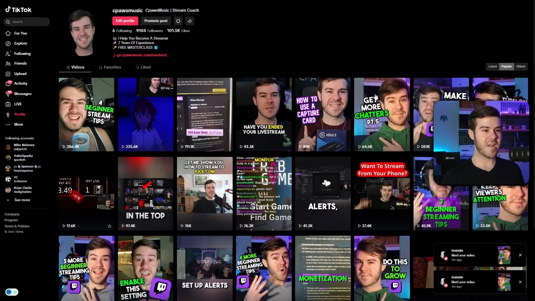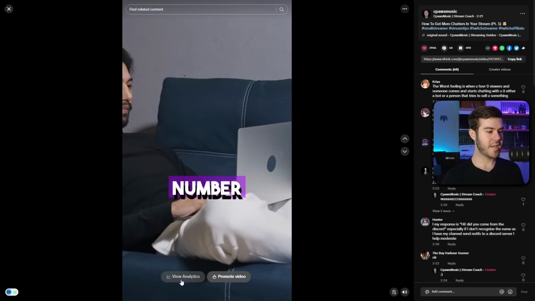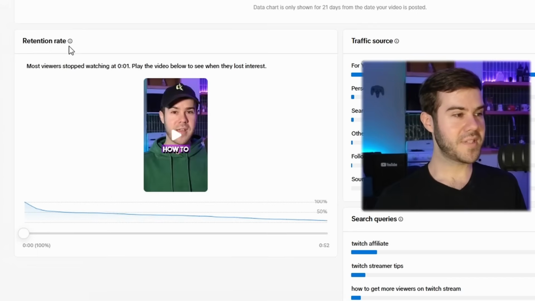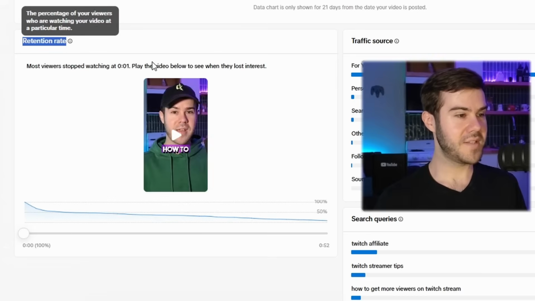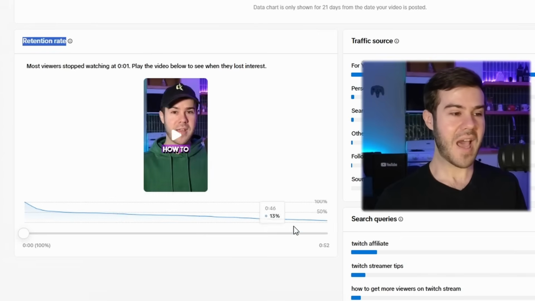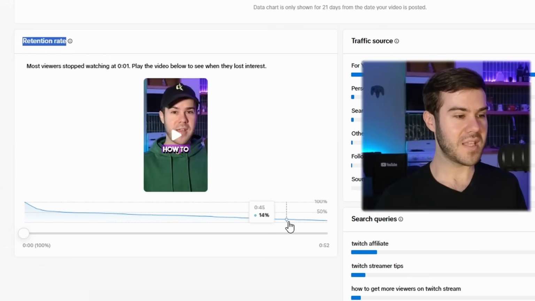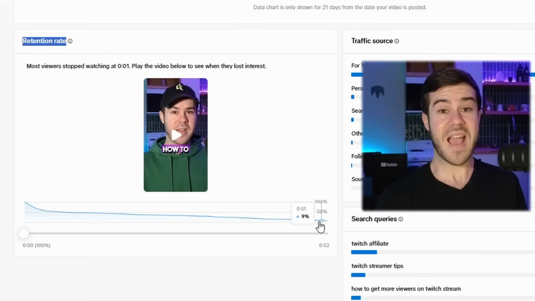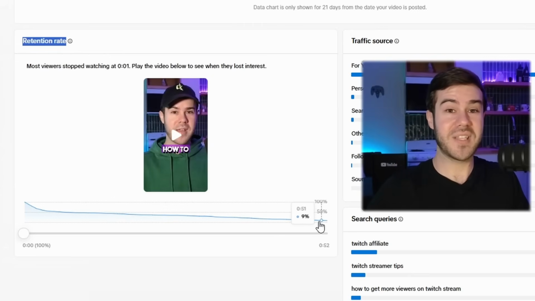We'll just click on a random one. I'll click on this one, and then we're going to click on View Analytics, and then you'll be able to see this little box that says retention rate. It's the same thing pretty much. You'll be able to see how many people are watching your content and then when they start to drop off in the actual video itself. So you can see at the very end, only about 8% made it all the way to the end, which is not the greatest, but essentially the higher that we can get these numbers and these graphs to go, the more the algorithm is going to push our content out to get more views.